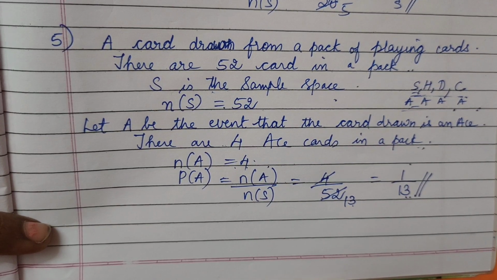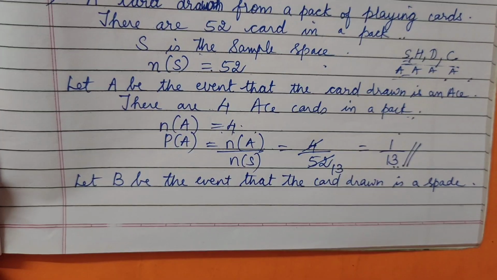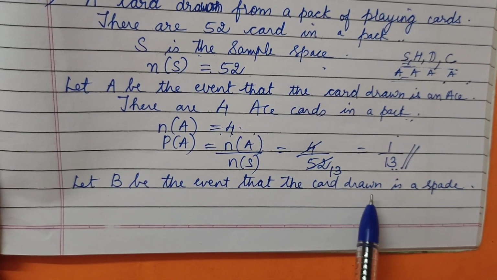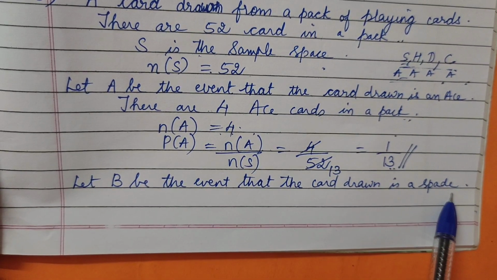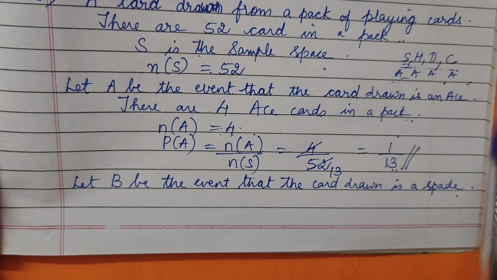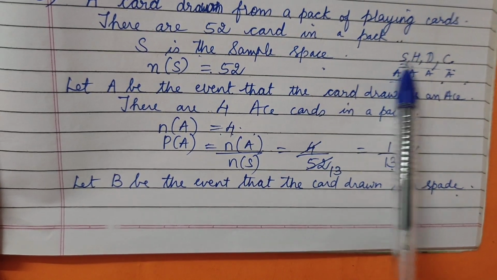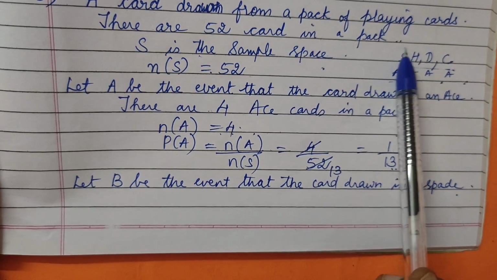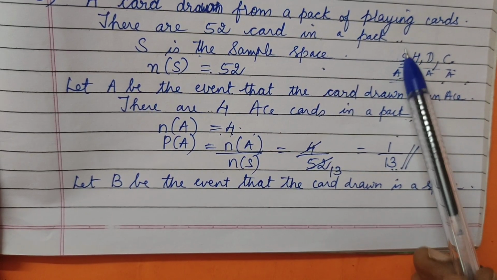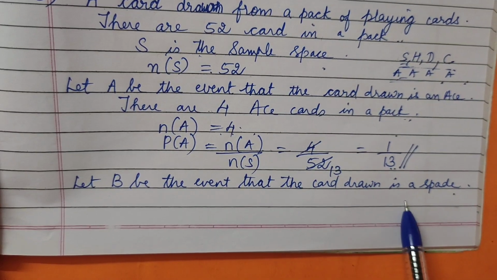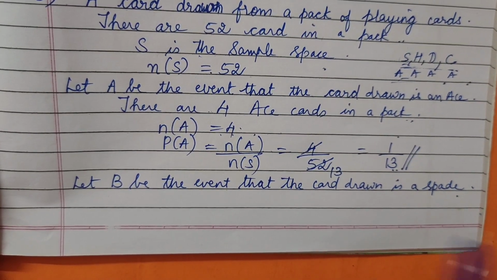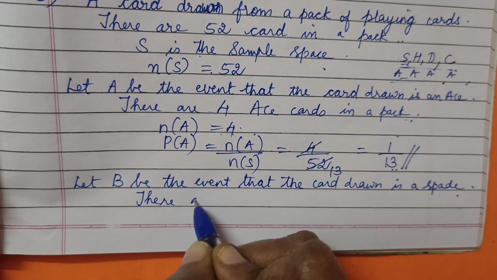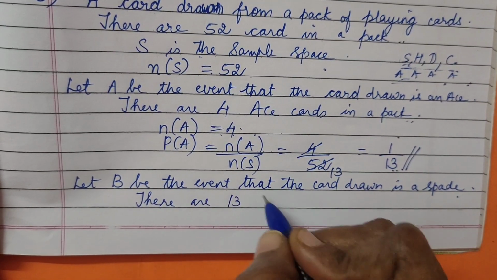Let's go for the B event, the last one. Let B be the event that the card drawn is a spade. As you all know, there are 4 varieties of cards here: spade, heart, diamond and club. Each variety has 13 cards. They simply said spade, so how many cards are there in a spade? There are 13 spade cards.